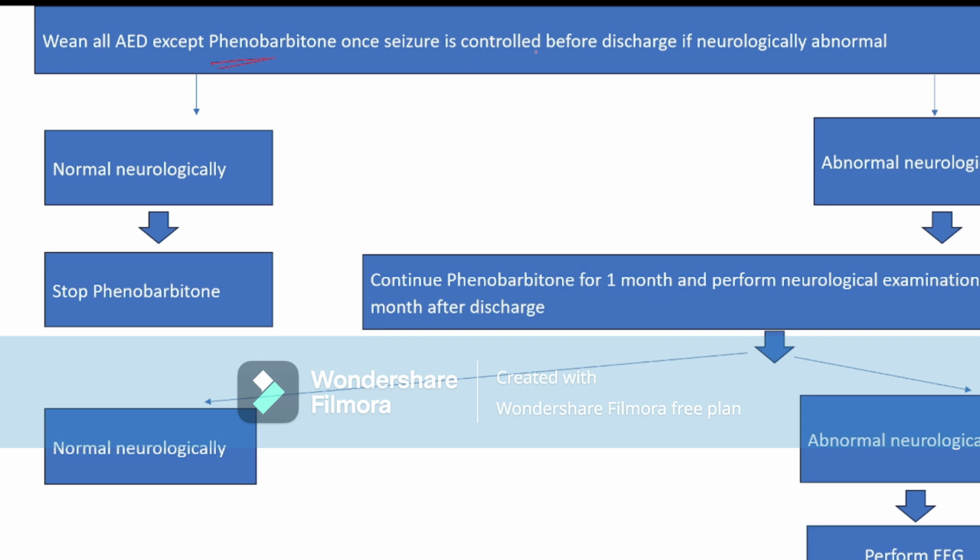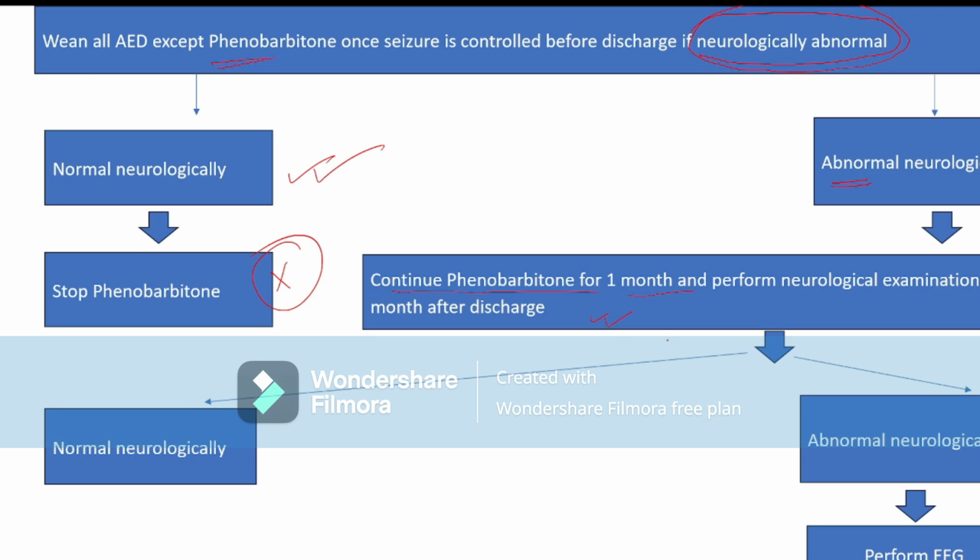Once the seizure is controlled, before discharge, we do the neurological examination. It is very important. After the neurological examination, if it is normal, then you stop the phenobarbital. If the neurological examination is abnormal, then we continue the phenobarbital for 1 month and perform the neurological examination again after 1 month.